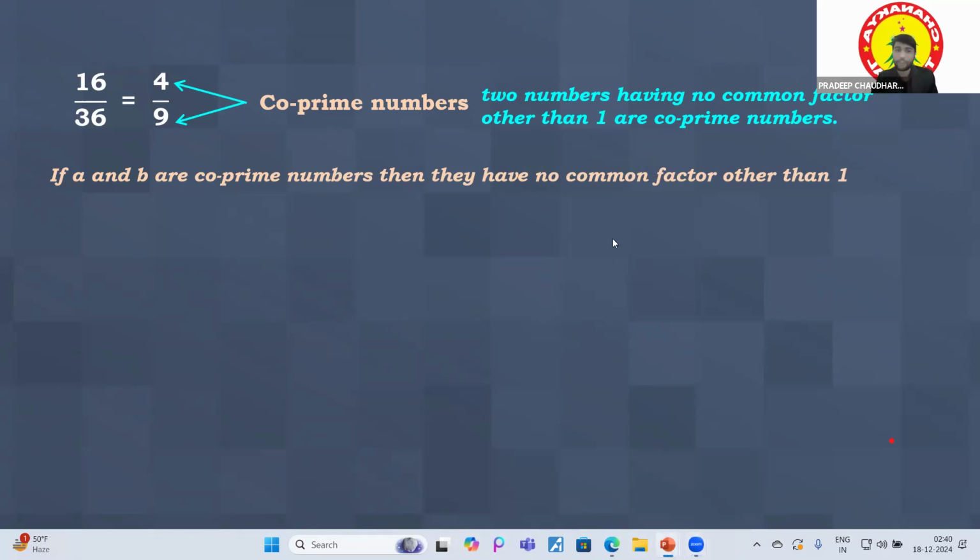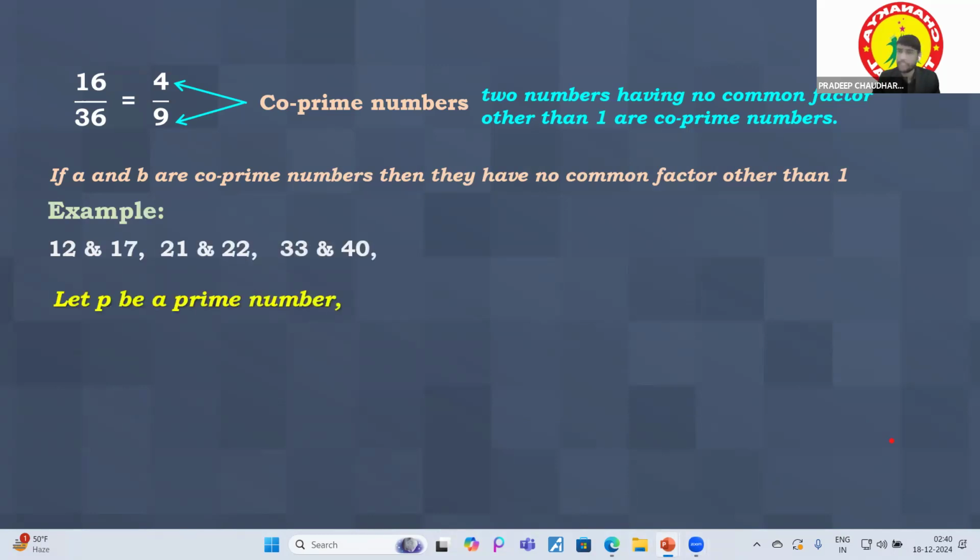If A and B are co-prime numbers, then they have no common factor other than 1. Example: 12 and 17, 21 and 22, 33 and 40, and so on. Now let's move to a theorem. This theorem is very important for the upcoming questions.